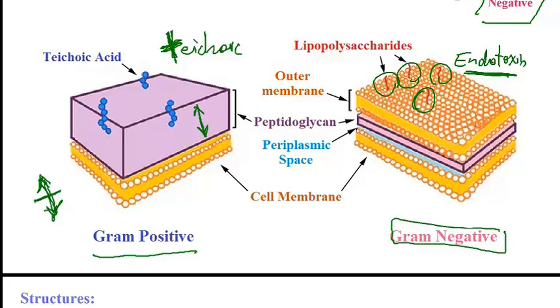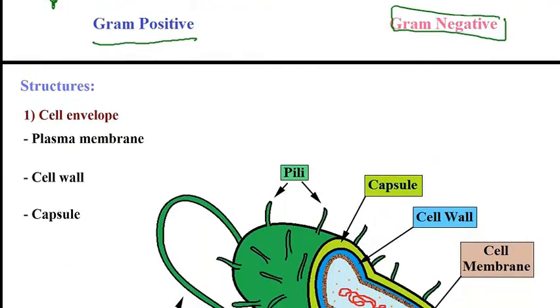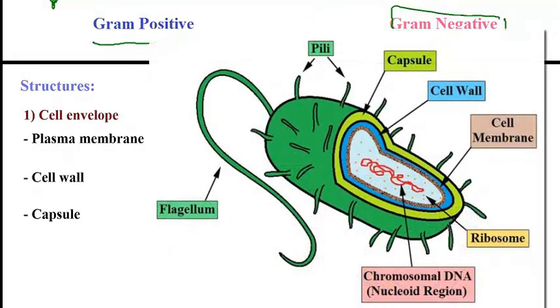All right, now we are done with the classification of the prokaryotes. Let's move on to different structures that exist in prokaryotes. And so basically the first structure I would like to discuss is the cell envelope, which is composed of a cell membrane surrounding the internal structures of the cell. Then we have a cell wall, and then finally the green layer that is shown right here is the capsule. So let's go over every one of these structures. And these are all classified under classification of cell envelope.